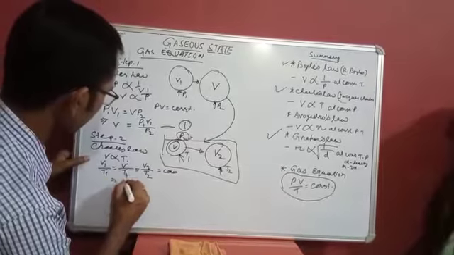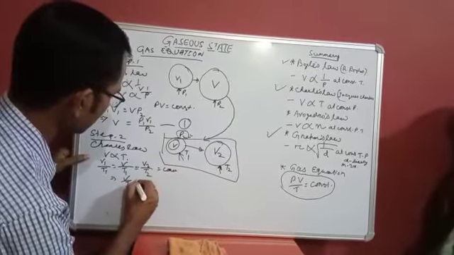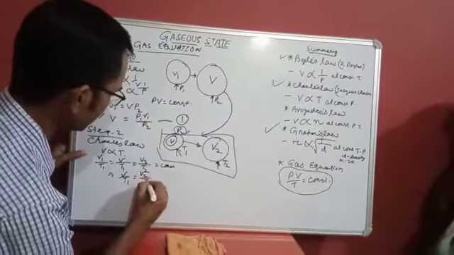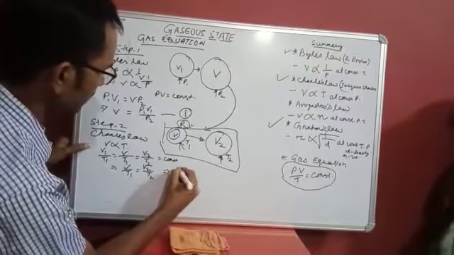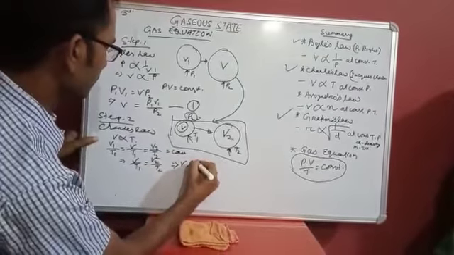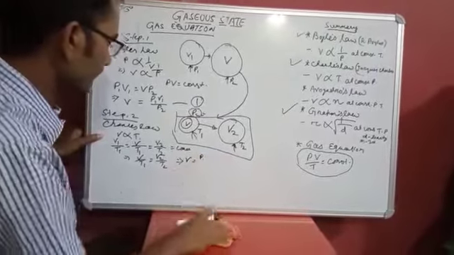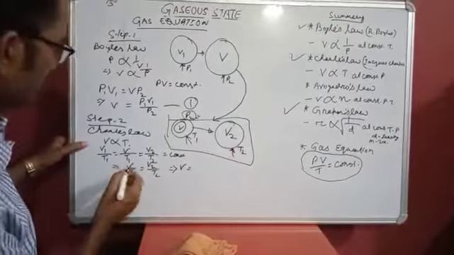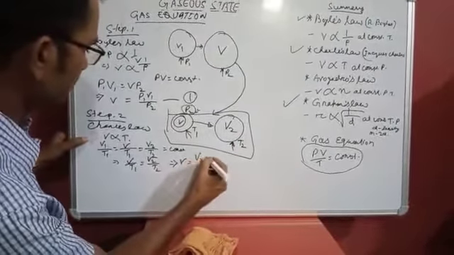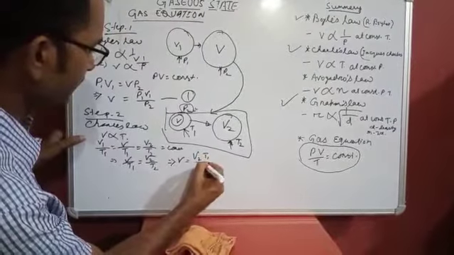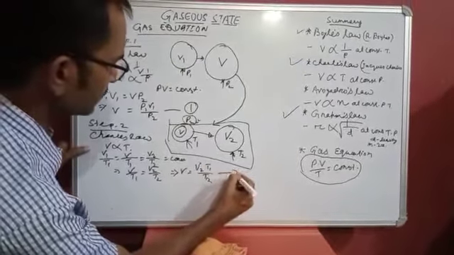This implies V by T1 is equal to V2 by T2. This implies V is equal to V2 T1 by T2. Suppose this is equation 2.